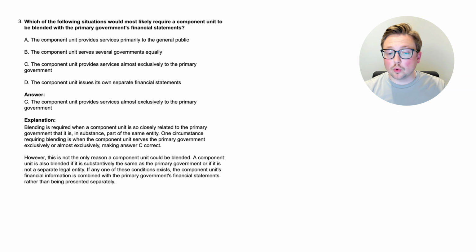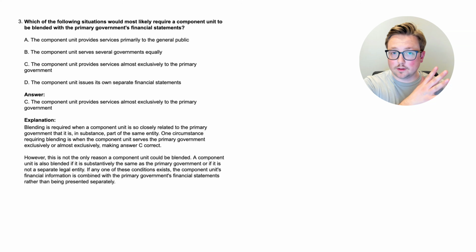However, this is not the only reason a component unit would be blended. A component unit is also blended if it is substantively the same as the primary government, or if it is not a separate legal entity. If any of these conditions, including the one we just learned about, where the component unit provides services almost exclusively to the government, exist, the component unit's financial information is combined with the primary government's financial statements rather than being presented separately.